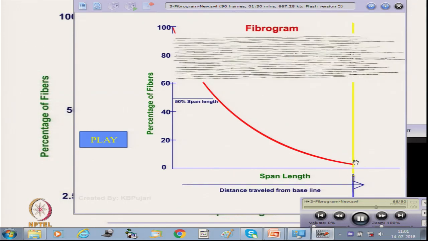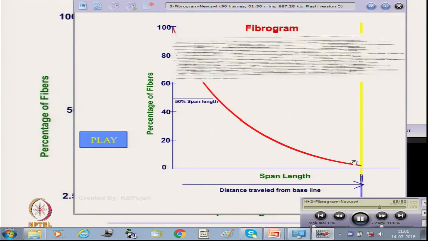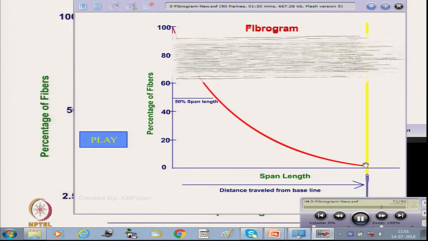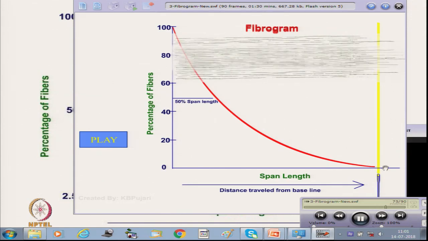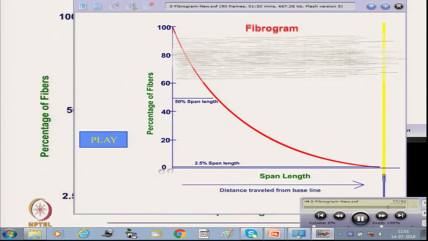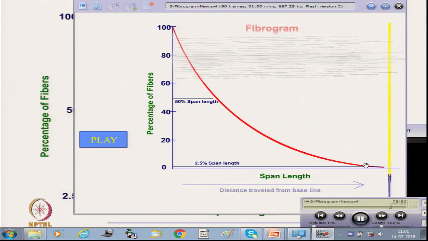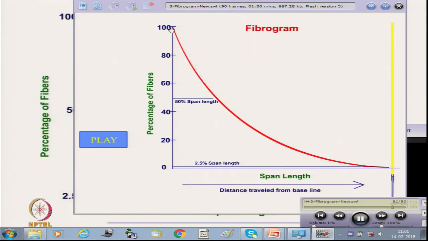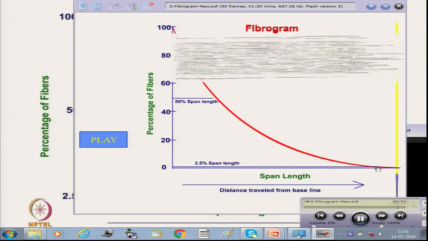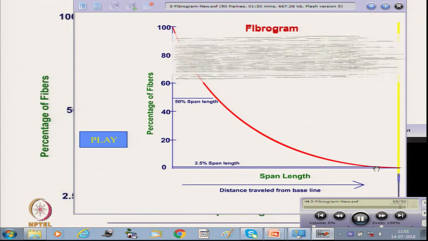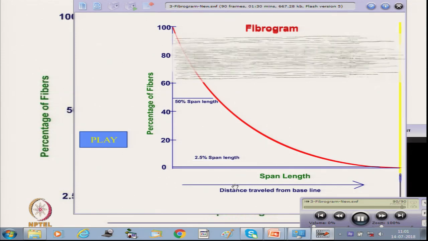This is the 2.5% point we have reached, and after that it continues and ultimately goes to 0. So, this length is the 2.5% fiber length. If there are 1000 fibers, 25 fibers will be longer than that length. That is why it is called the 2.5% span length.